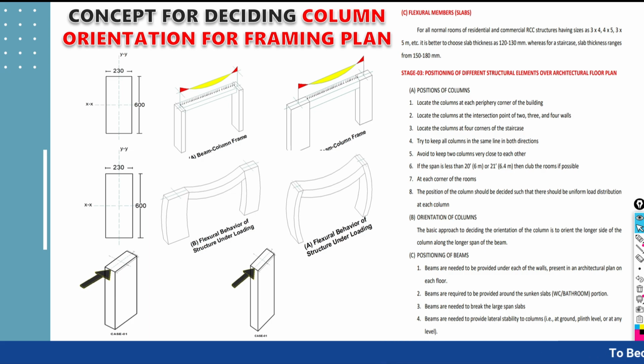Amongst all the different structural elements, the column is the most important element maintaining the stability of your structure. If your column is weak, we can say your entire structure is weak. If your column is strong, the stability of the entire structure will be strong. So while deciding the positioning, preliminary size, and orientation of the column, you should be very conscious. If you make a mistake at this point, it will lead to a very dangerous outcome.